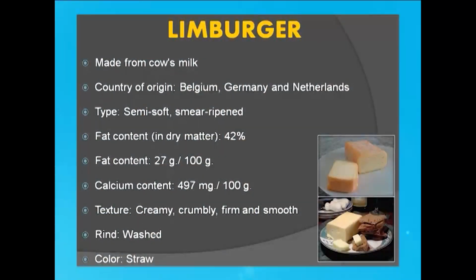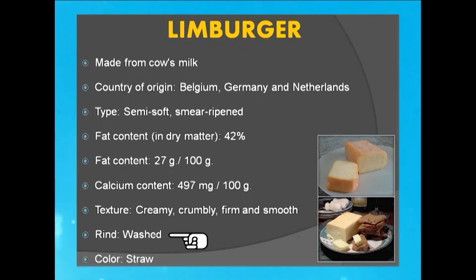Most often it is consumed with onions, and you can see here the survey of several kinds of these Limburger cheeses. They have a creamy, crumbly and firm and smooth texture, and once the rind is produced, they are washed several times. This category also is important because this is an example of brine cured cheese, meaning during the salting step they are immersed in brines for a long time.